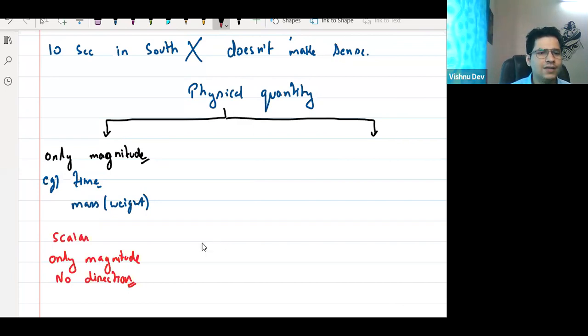Magnitude is value, Tanvi. Magnitude is value. 1 kg, 2 kg, 3 kg, क्या है ये? Tell me. Don't worry. I'll explain with multiple examples. See, if everything is understood easily, then it is not that difficult. It takes some time to learn something new, it's fine, no issues, but we'll keep on learning.